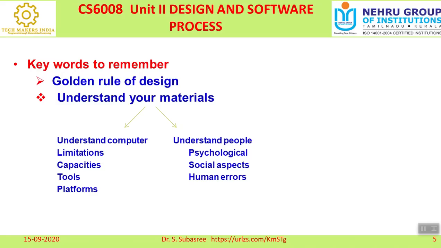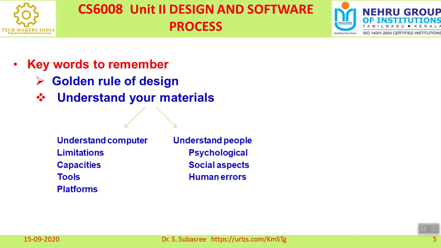Then the second one is understand about the people. Who is going to work with the computer? The human being is going to work with the computer. So what is the psychological aspect of the particular human? What is the social aspect of the particular human? And while developing a product or any prototype, if errors arise, how much tolerance does he have to correct the error?